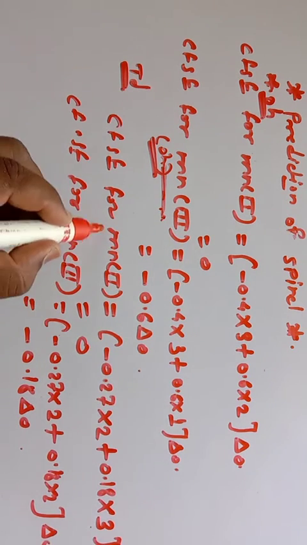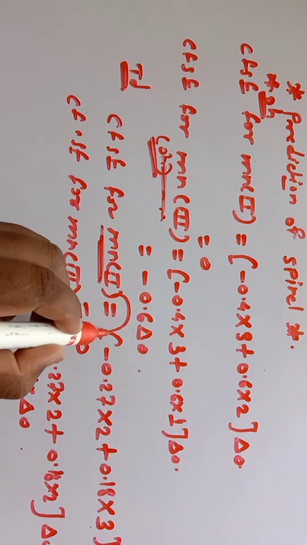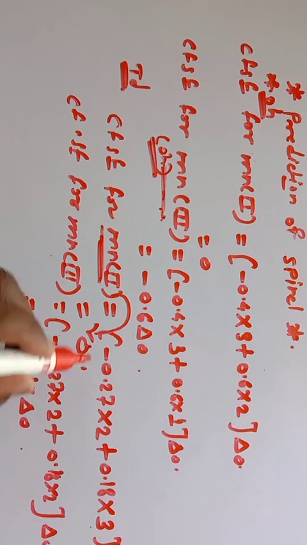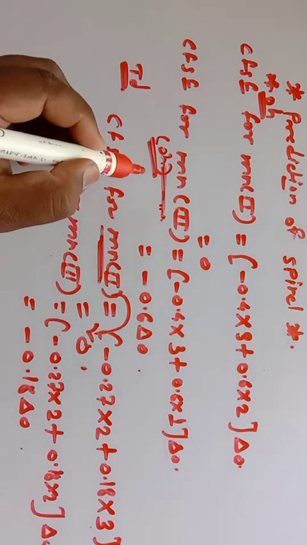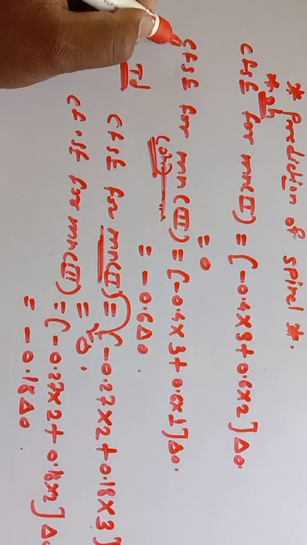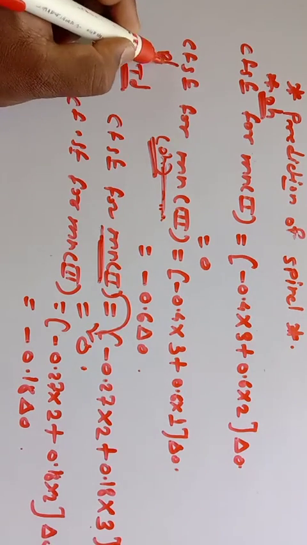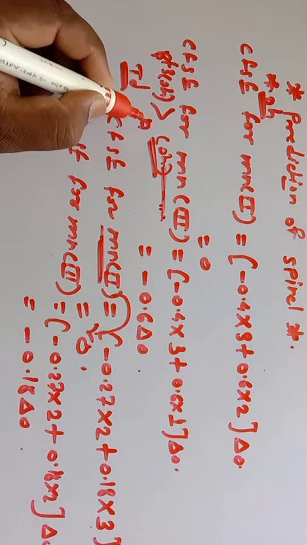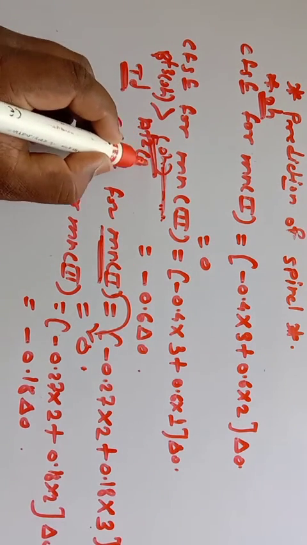CFSE for A plus 2 ions in tetrahedral field is 0. So regardless of sign, in this case the B plus 3 in octahedral is greater than A plus 2 in tetrahedral.